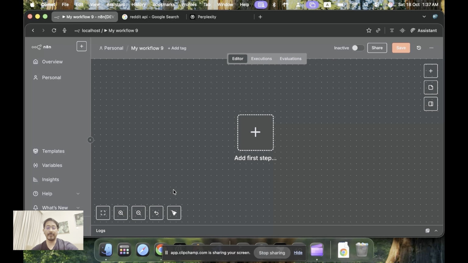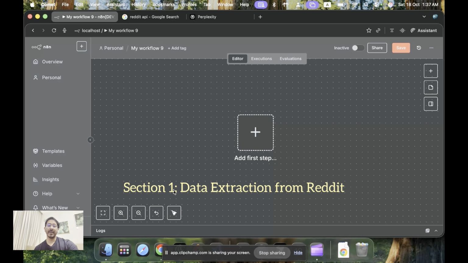This video will be set up in three sections. Section one is where we source or extract the trending topics where people are talking about AI SaaS businesses. The second part is where we utilize LLMs to classify whether a topic that has been extracted is an AI startup idea or not, and then use an LLM to give a solution to that problem.